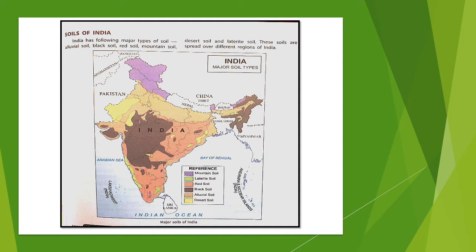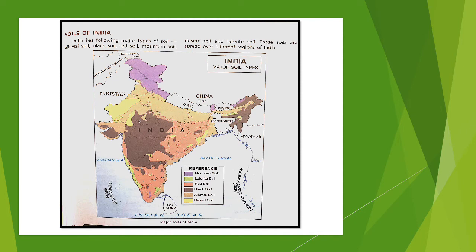Now we move to the map. I have put the pictures in the next slide, but first we will examine the map. All of you will take out your book and open the page where the map is given, and then we will learn a little bit about each kind of soil. So the map is given on page number 63.